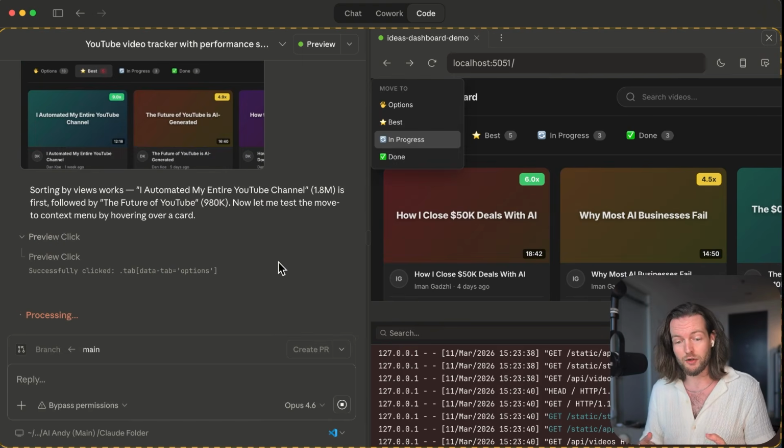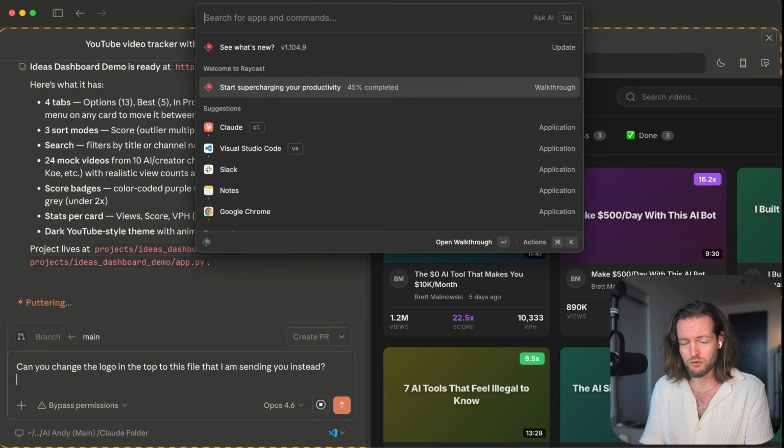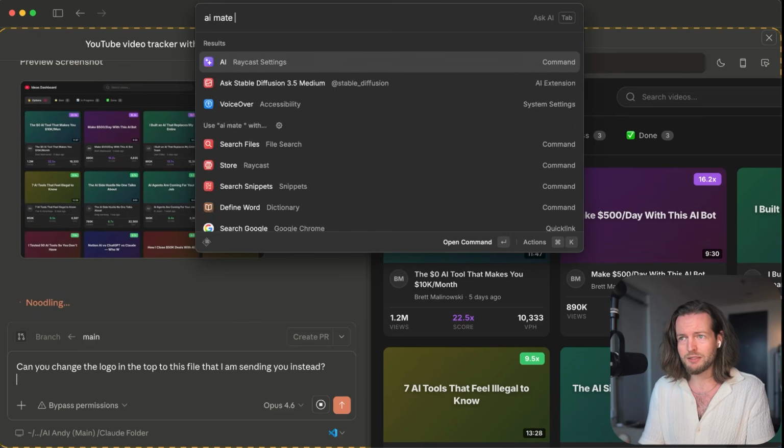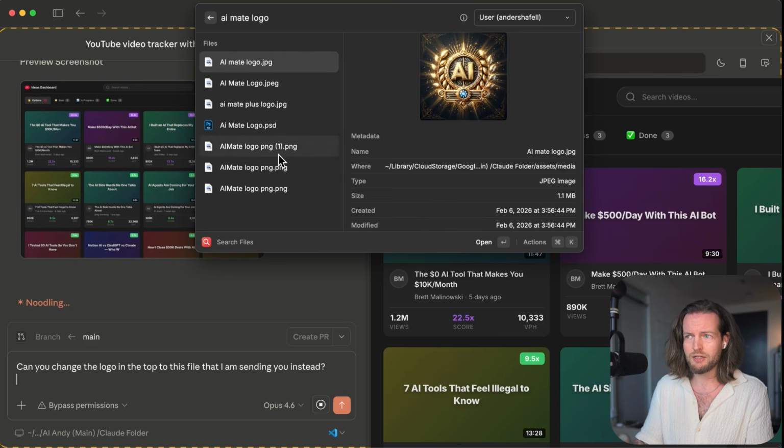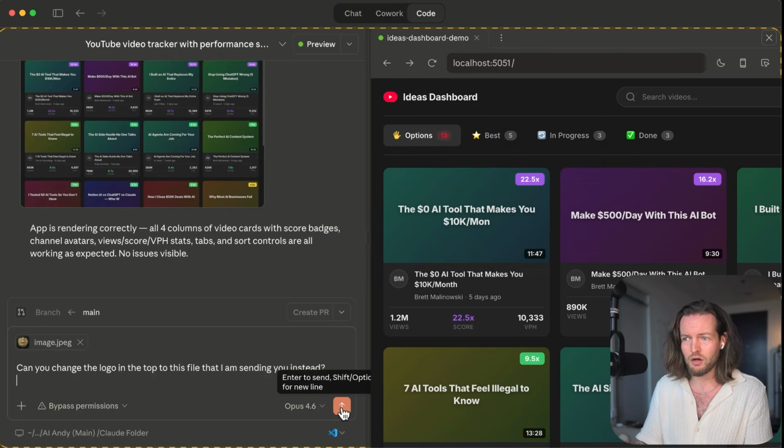So if I say, for example, can you change the logo in the top to this file that I'm sending you instead? And while it's working, as you see, I'm gonna add AI Mate logo, search files, and that seems good. I'm just popping that in there and clicking on send.